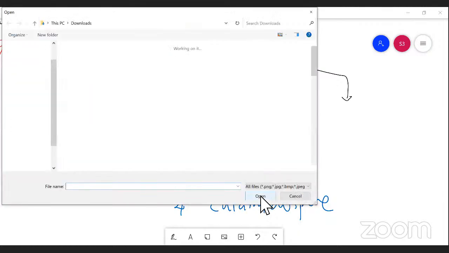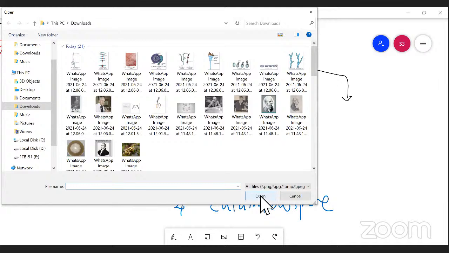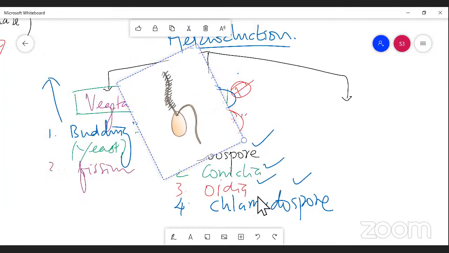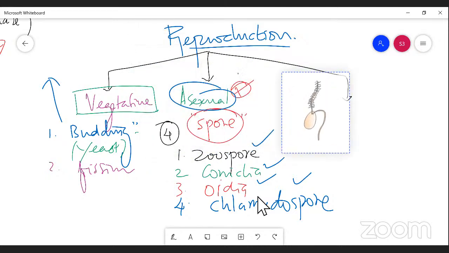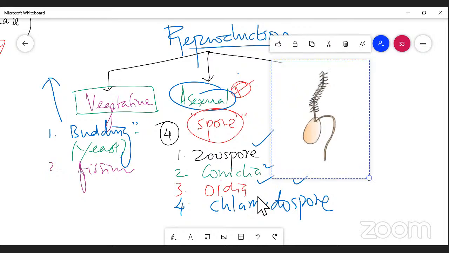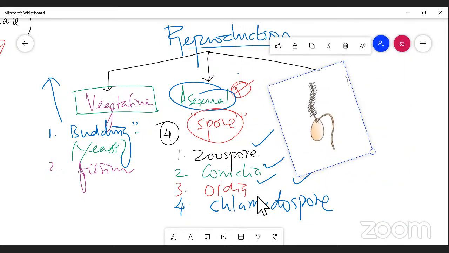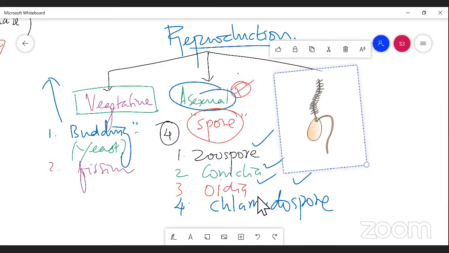Zoospore is a fusion of male gamete and female gamete with flagella-like structures. Now, this is called a zoospore. Students, please understand, this is the structure of a zoospore, right?